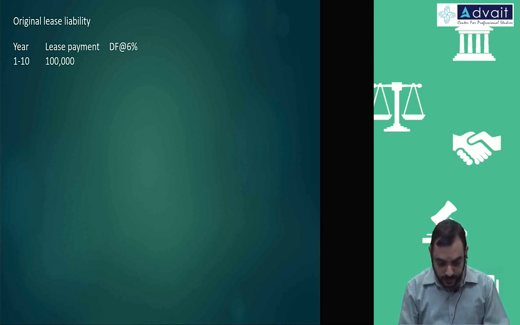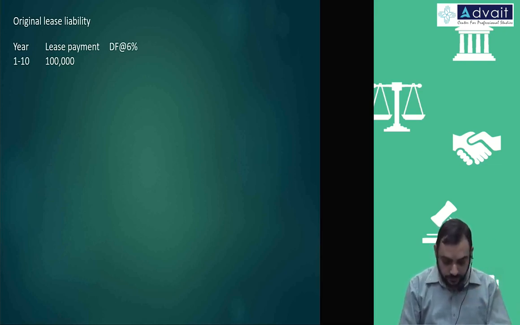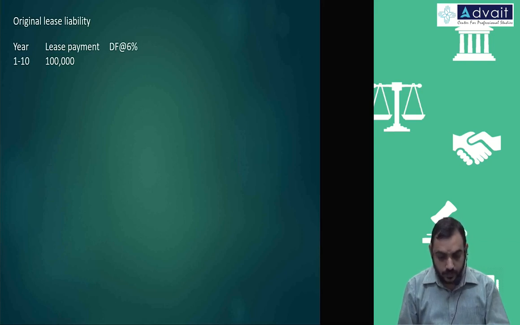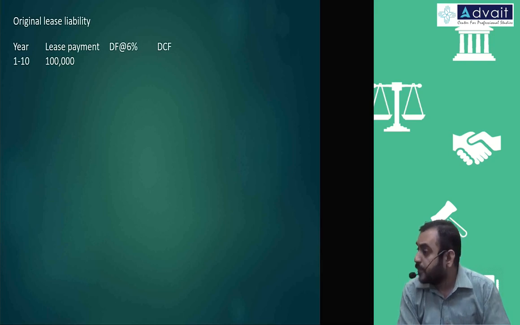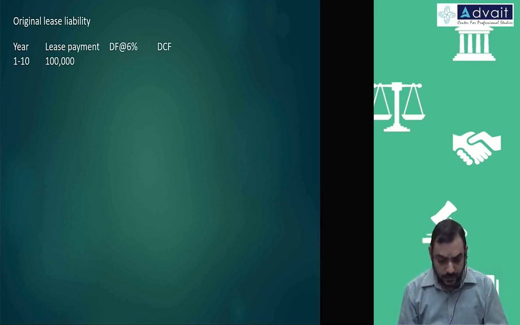You can take 3 decimals. How much do you get? 7.36.